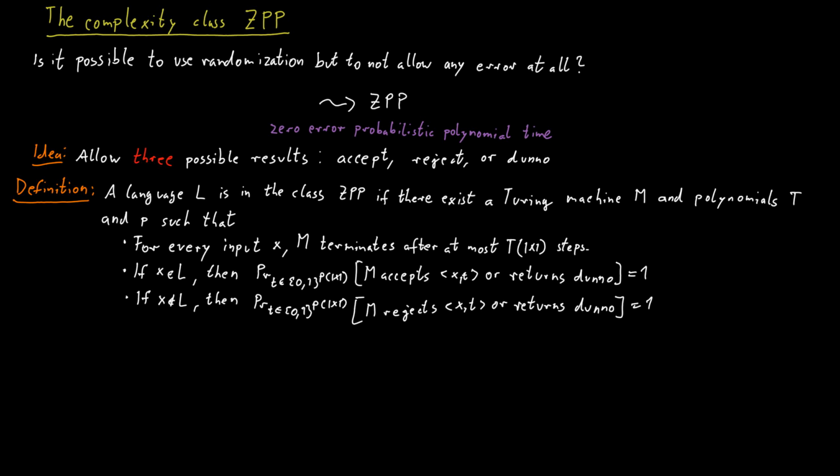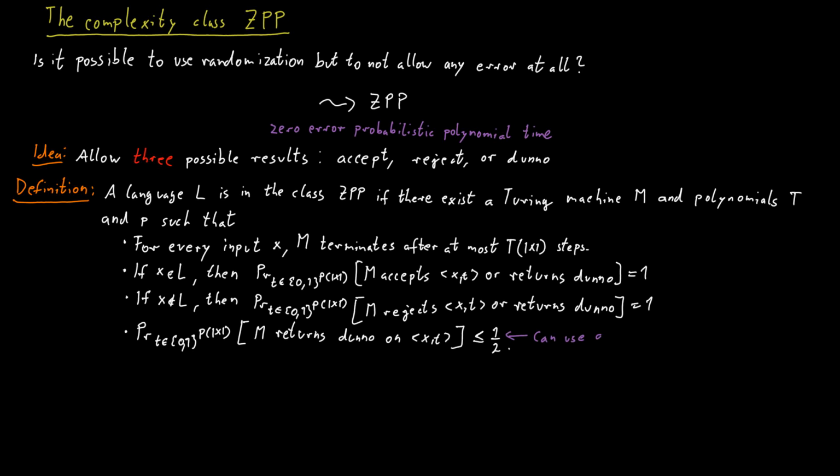We need something in addition to what we already wrote down. And this is we need to require that the probability that the machine says I don't know has to be bounded somehow. So we require that the probability that the machine says I don't know should be at most 1/2.